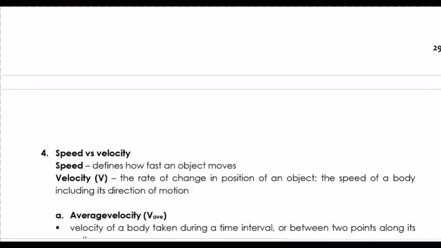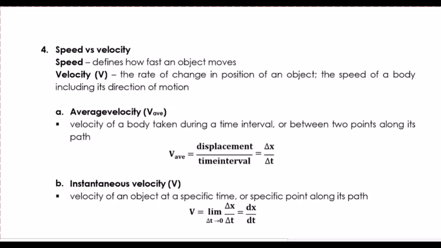Next, we need to distinguish speed and velocity. Speed defines how fast an object moves. Velocity is the rate of change in the position of an object, the speed of a body including its direction of motion. So we know that when we say velocity, we should always look at the direction.